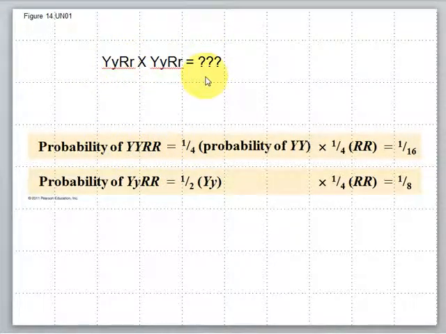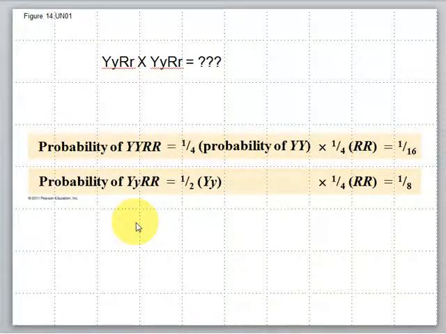Well, we could do that using a Punnett square, or we could do that using just our rules of probability. We know the possibility of having the two dominant YYs is only 1/4, and the possibility of having the two dominant RRs is only 1/4. So what's the probability of having YYRR all dominant? Well, we can multiply those two probabilities together, and it's only 1/16. So we could do a big Punnett square that would have a large number of squares in it, and when we calculated that out and looked at it, out of the 16 squares, one of them would have this combination.